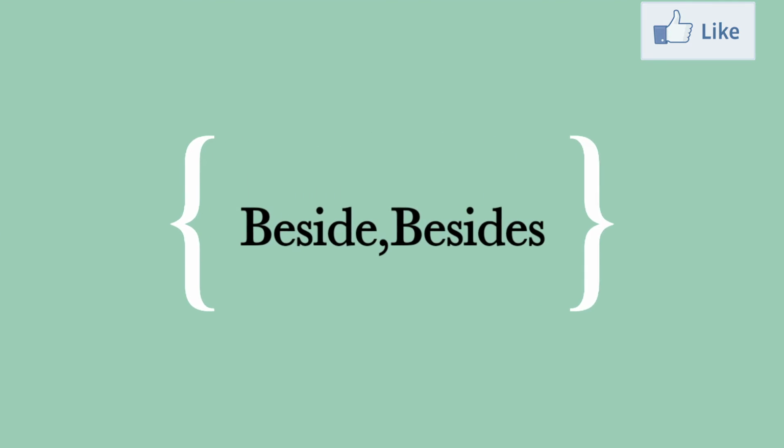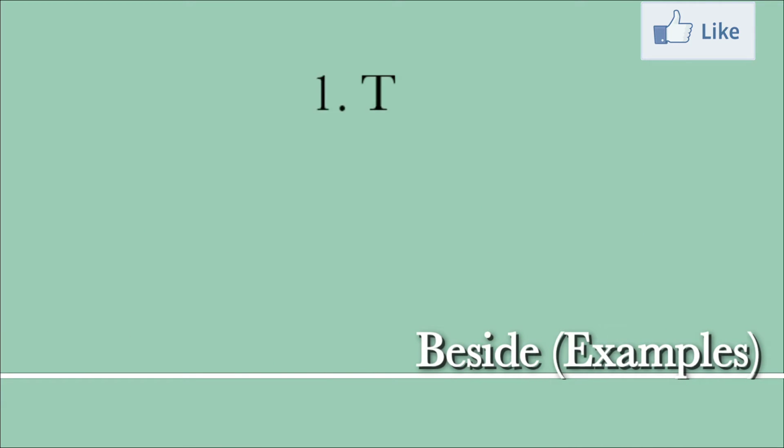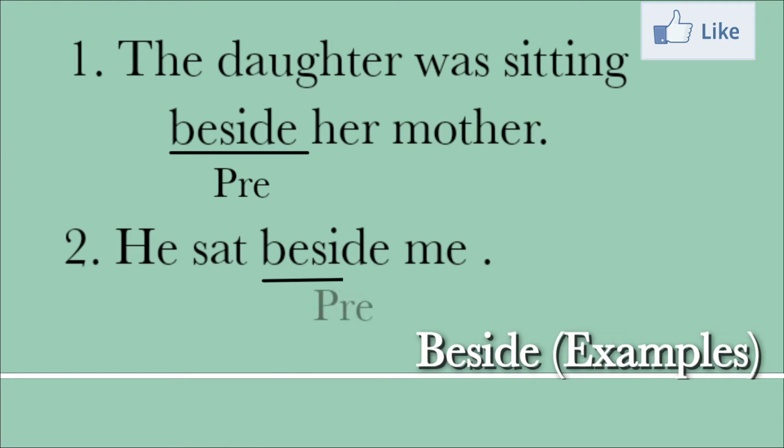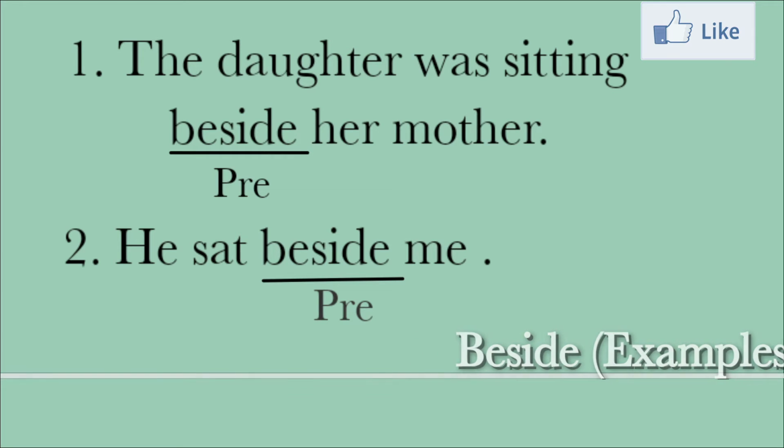Beside, besides. Example: the daughter was sitting beside her mother. Here the meaning given is by the side of. One more example: he sat beside me. Here also beside means by the side of.